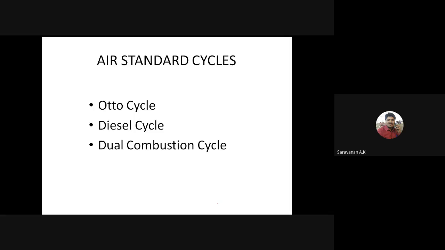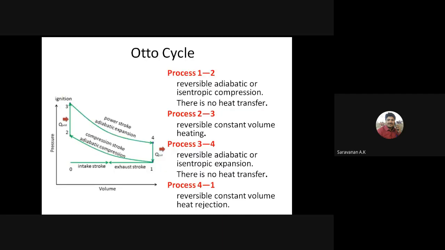It is the ideal air standard cycle with constant volume heat addition. It is the basis for all spark ignition engines, that is, the petrol engines as well as the gas engines. Here it is the Otto cycle. This is the PV diagram for the Otto cycle.